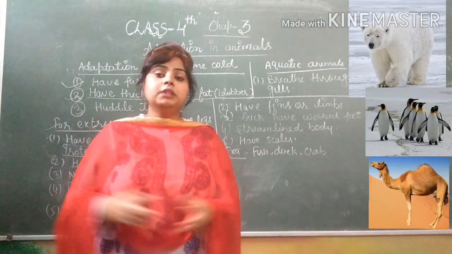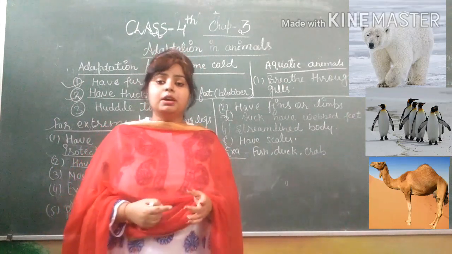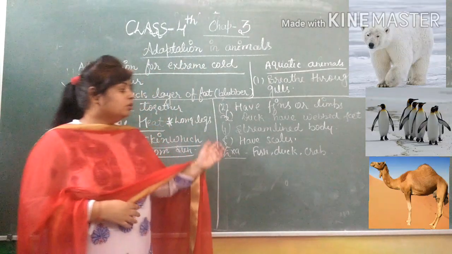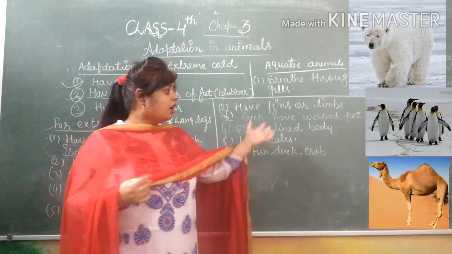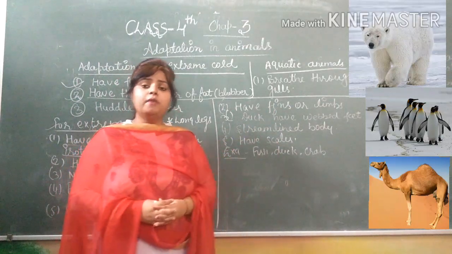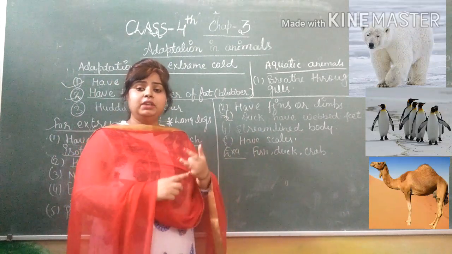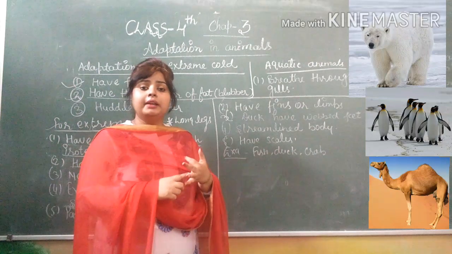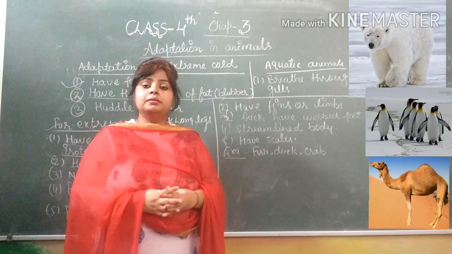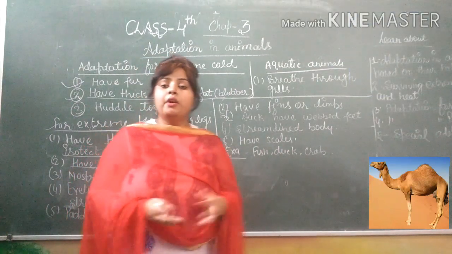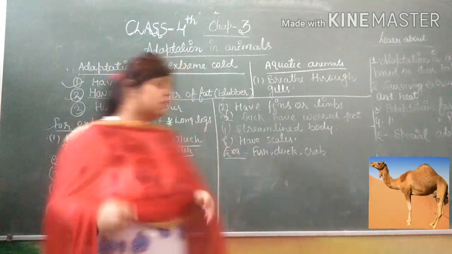In the camel, there is a thick layer of fat on the back, that is the hump. Look at the picture of the camel as I explain its adaptations. Carefully look at the feet, nostrils, back, eyes, and eyelashes. All these organs are beneficial for adaptation.